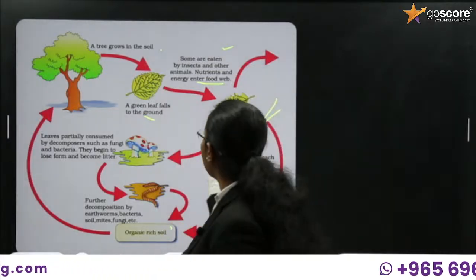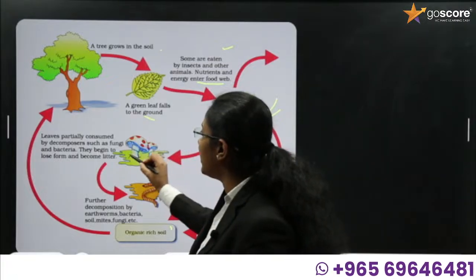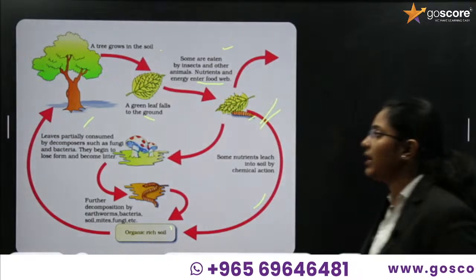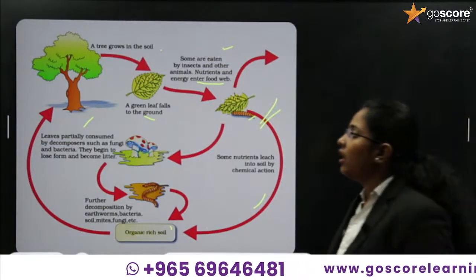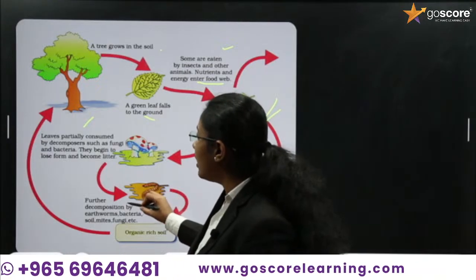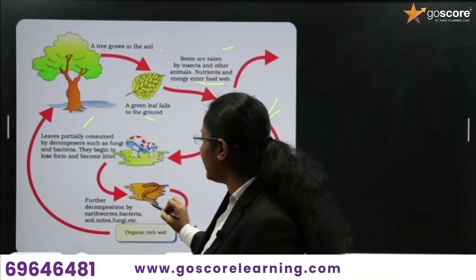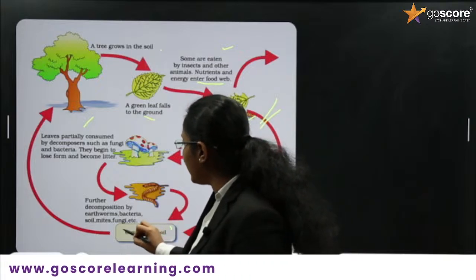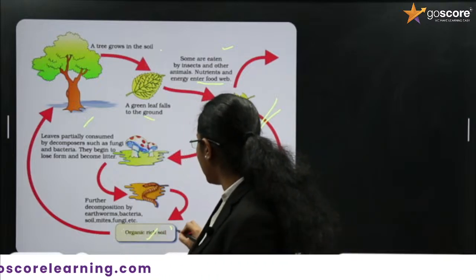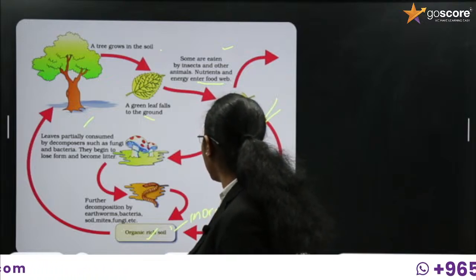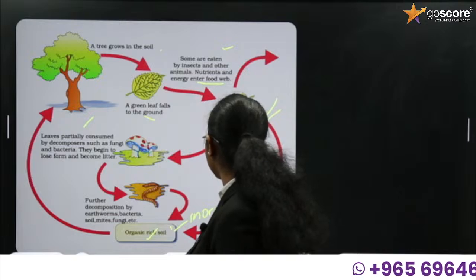Some of the leaves are partially consumed by decomposers such as fungi and bacteria. They begin to lose form and become litter. Then this undergoes further decomposition by bacteria and mites and produces organic rich soil. This organic rich soil contains inorganic nutrients.